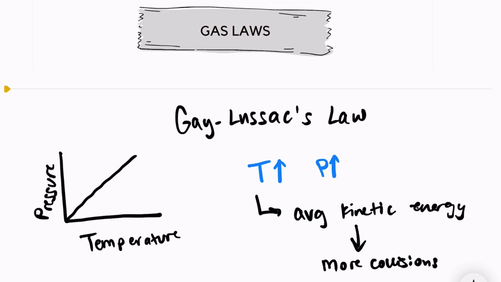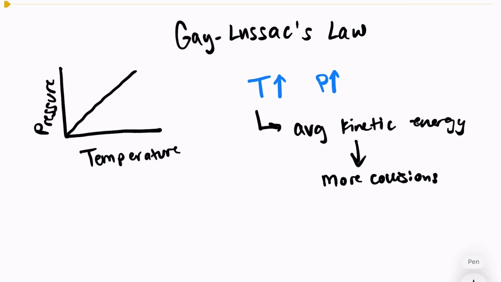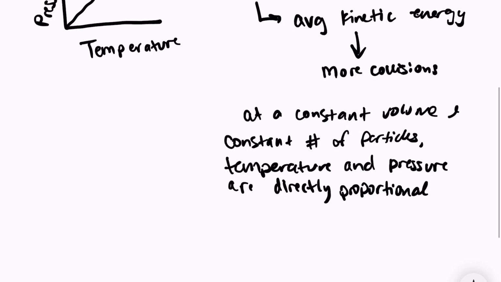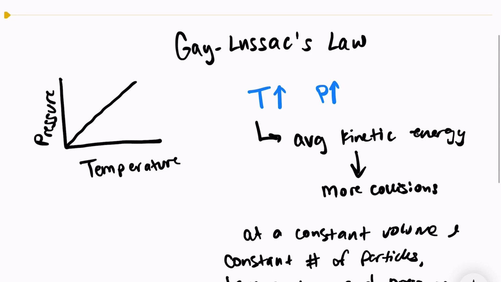So Gay-Lussac's law says that if we keep volume constant and the number of particles constant, temperature and pressure are directly proportional to each other. And we can see that relationship on the graph as well. If temperature is increasing, then pressure is also increasing.